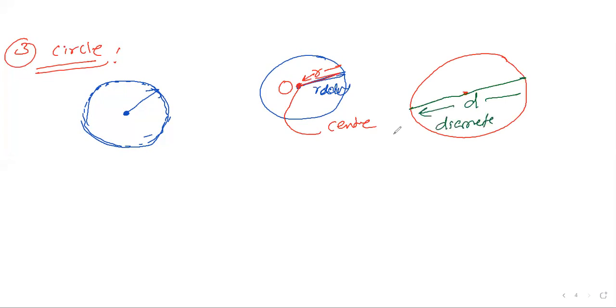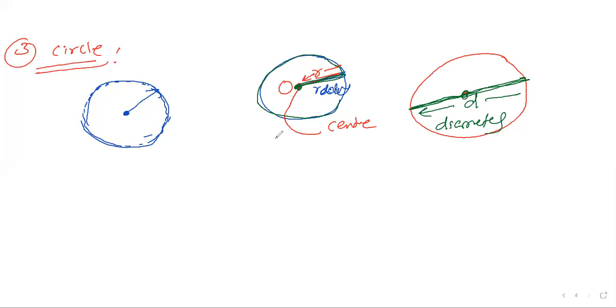Diameter is the longest line which passes through the center of a circle. The radius is the length from the center to the circle line.